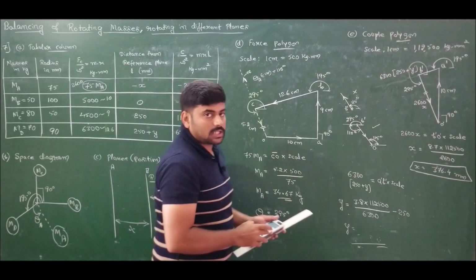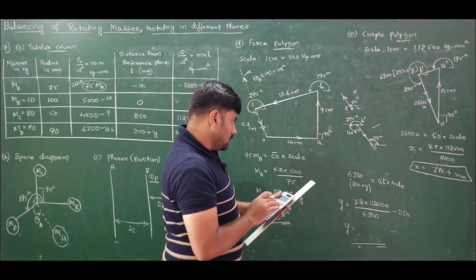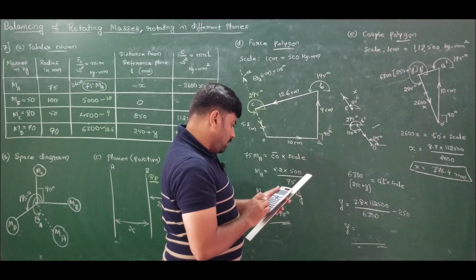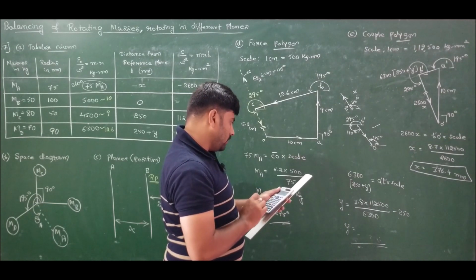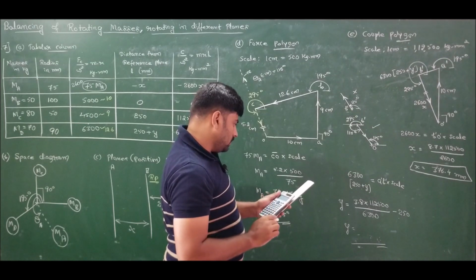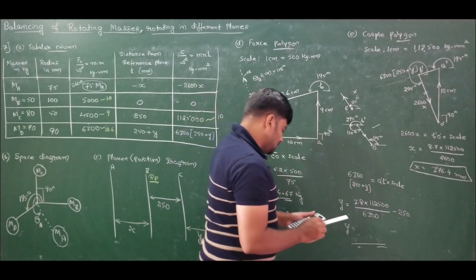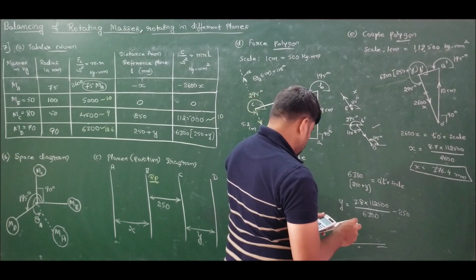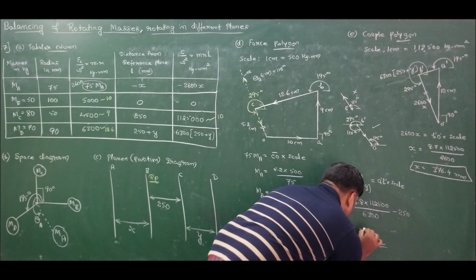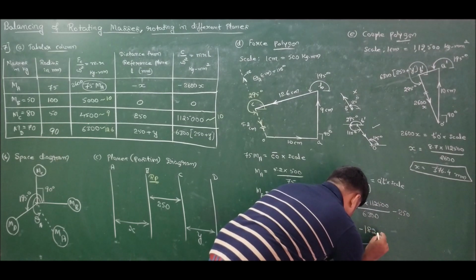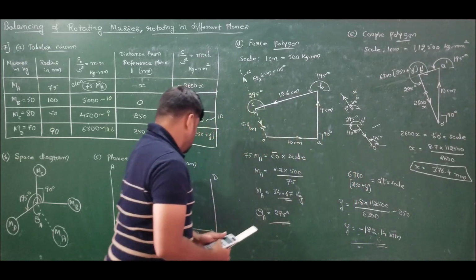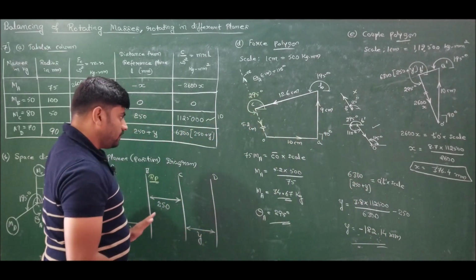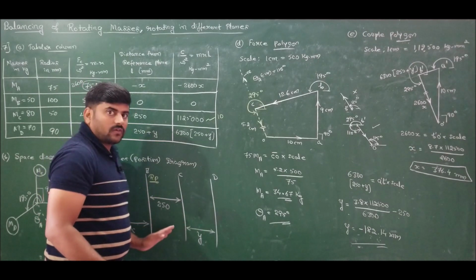Let me redraw the actual plane's position. Solution. Next, coming for y, it is 3.8 into 112,500 divided by 6300 minus 250, which is equal to minus 182. That is, we got the answer as minus 182.14 mm, which means this D should come towards the left of C. D should come towards the left of C.